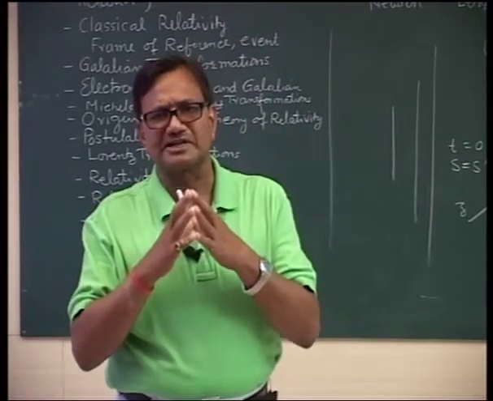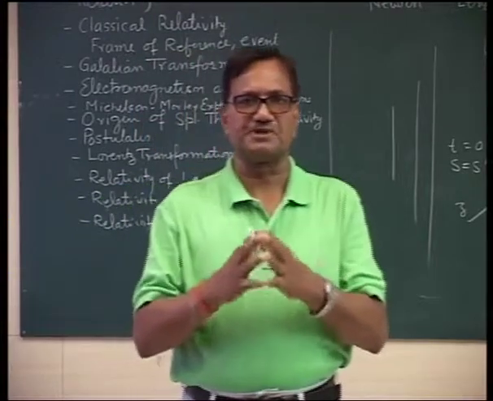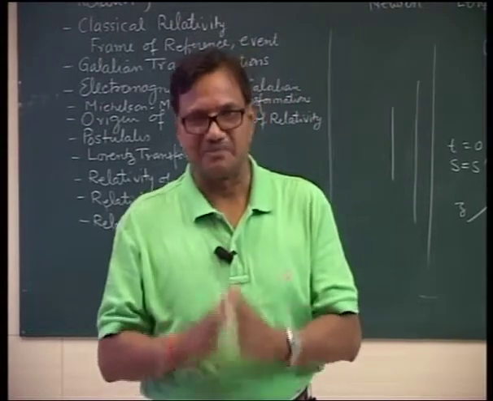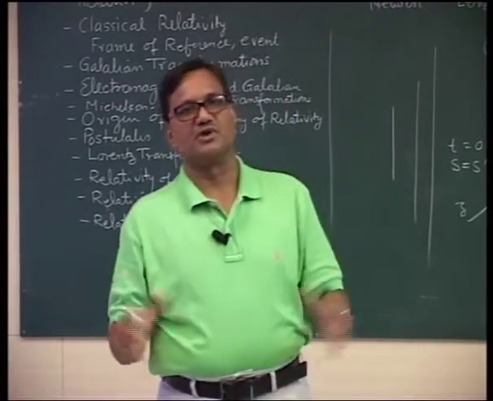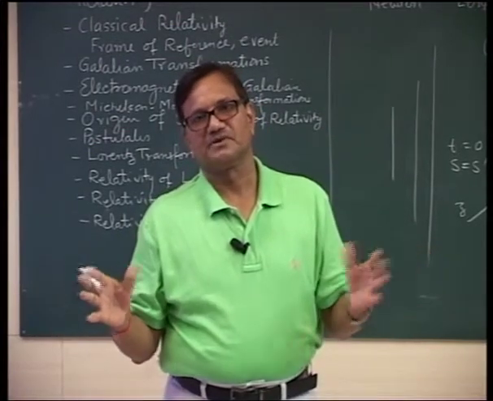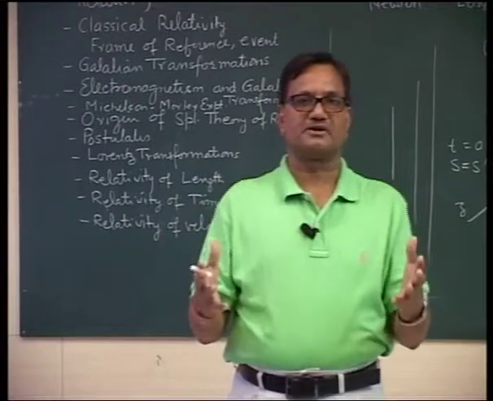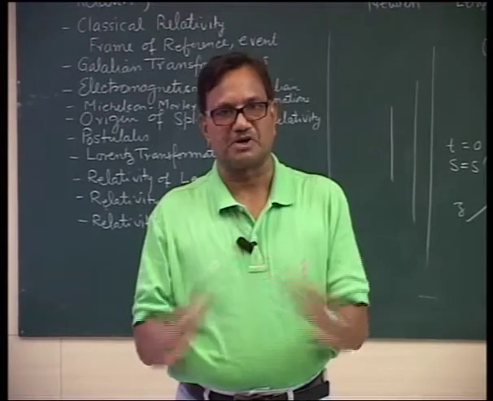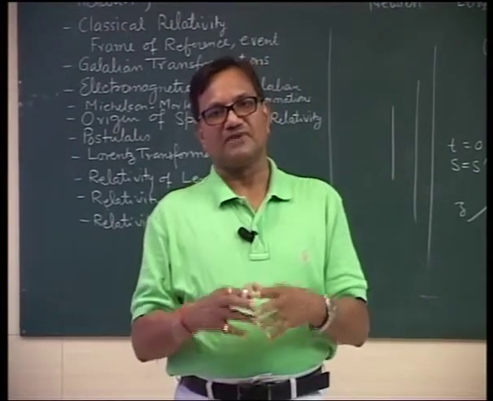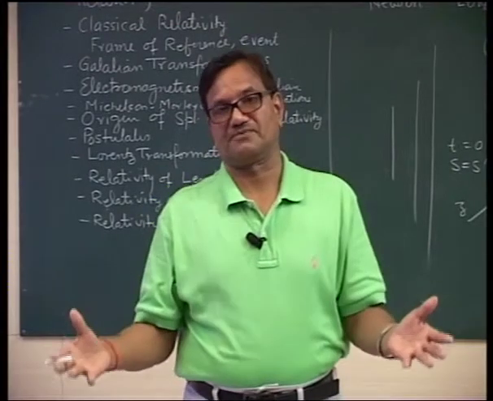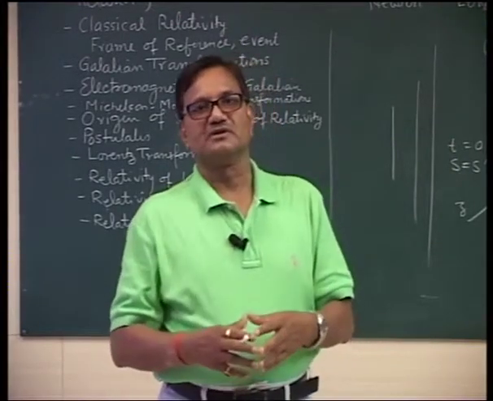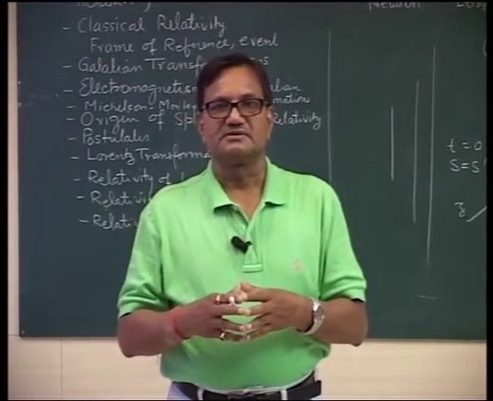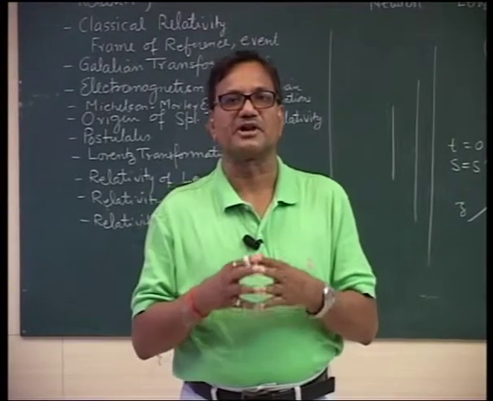There were enormous attempts made to observe the shift in the fringes, but no fringe shift was ever observed. That means the result of the Michelson-Morley experiment was negative. This experiment yielded two important results. Number one, absolute frame of reference is impossible, because we failed to observe ether as an absolute frame of reference. The second conclusion which came from this is that light is not subjected to relative motion.